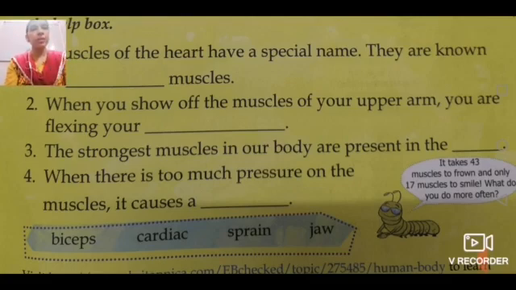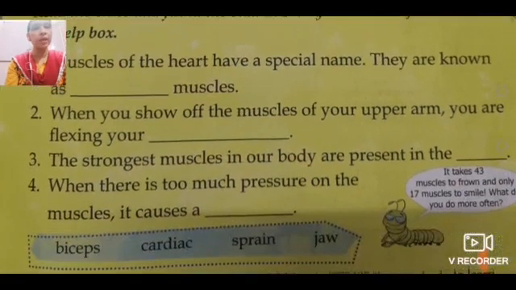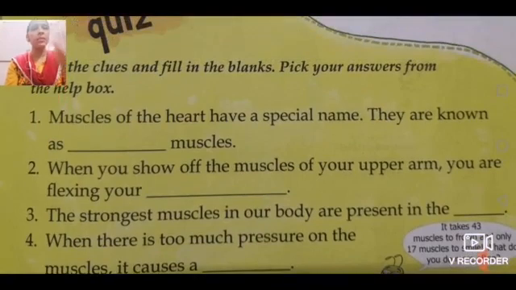So we have completed this help box, this muscle quiz also. Let's revise once again. Number 1: muscles of the heart have a special name. They are known as dash muscles. What is that dash? That is cardiac muscles. Now number 2: when you show off the muscles of your upper arm, you are flexing your what?